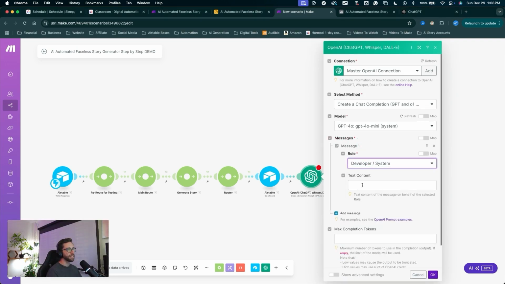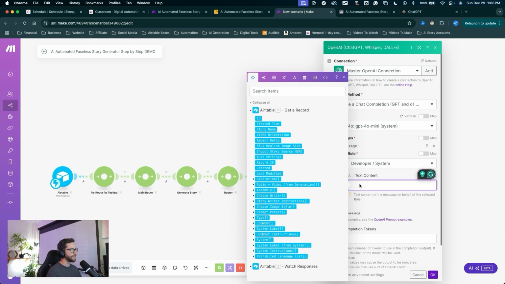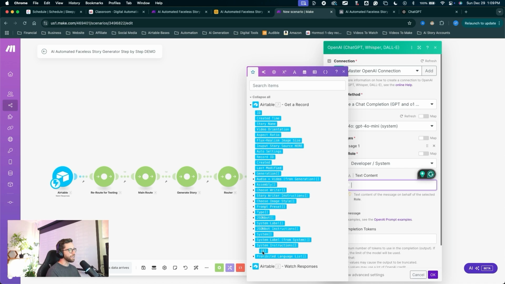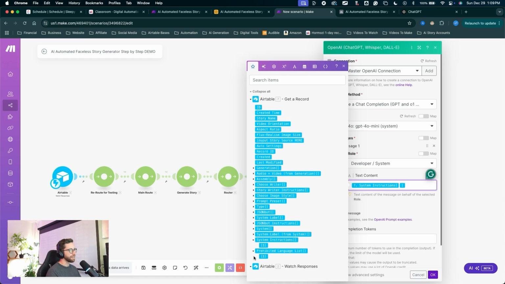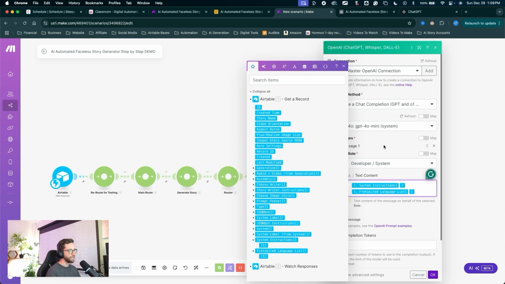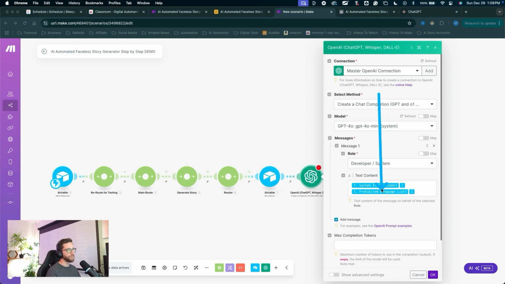For the text content, we're going to create some links. Handy enough, we've created a system bot to input into this content field. So I'm going to choose the system bot instructions here. We actually need to drop down this little arrow and choose the system instructions inside of this array right there. And we're also going to add the prohibited language. Drop down this little arrow and choose the prohibited language. So now we have our system instructions and our prohibited language list as this system message.